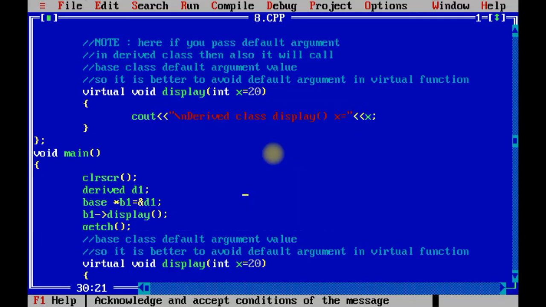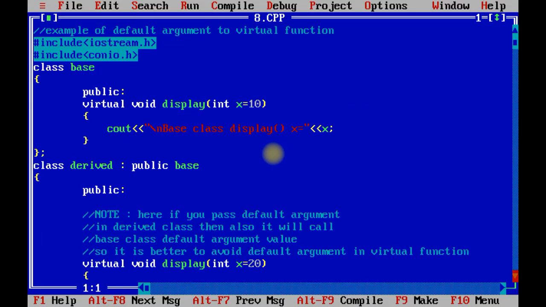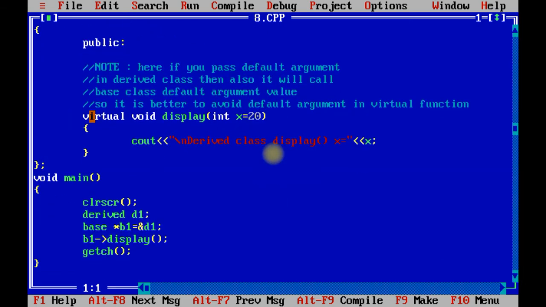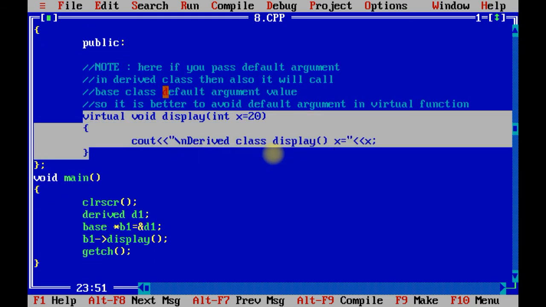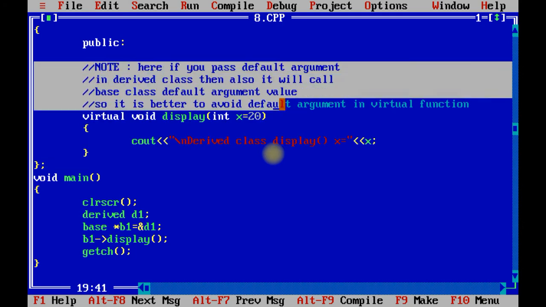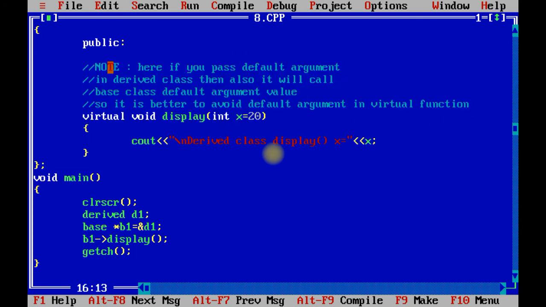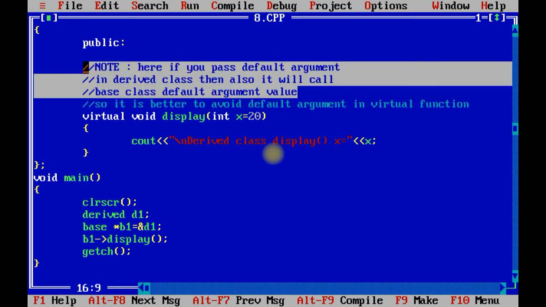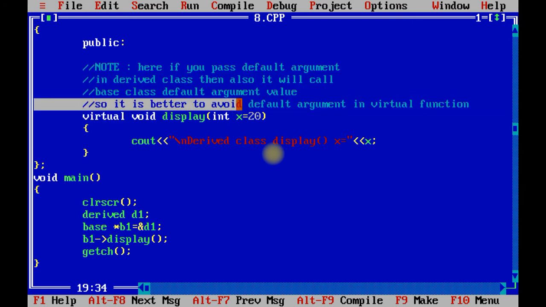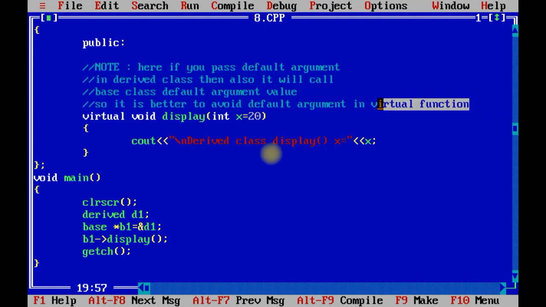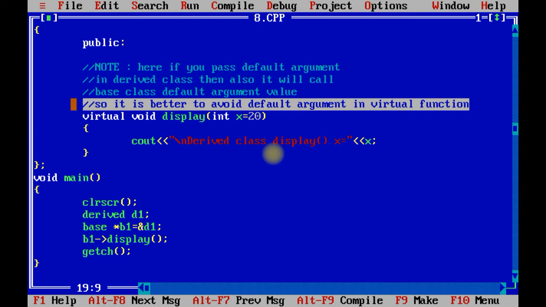So whatever value you have passed in the derived class becomes useless. Over here I have given the comment line, you need to read it. If you pass a default argument in the derived class, over here we have passed it, then also it will call the base class default argument value. So it is better to avoid default arguments in virtual functions.